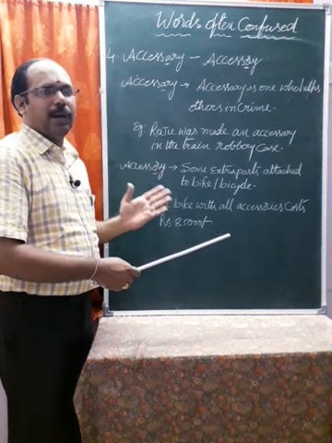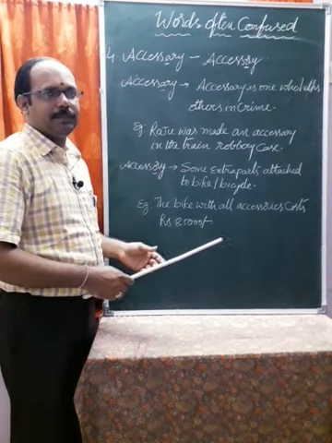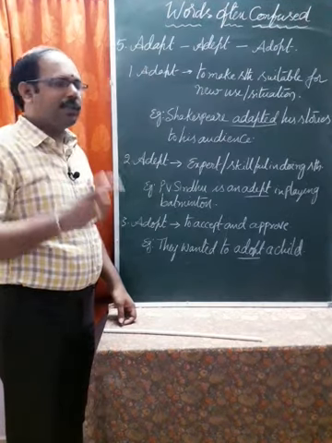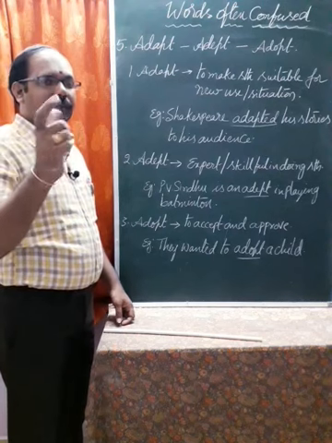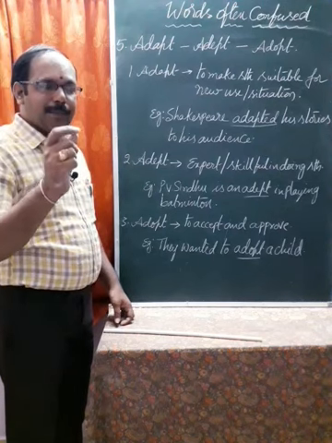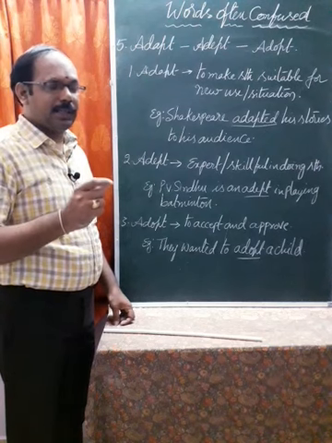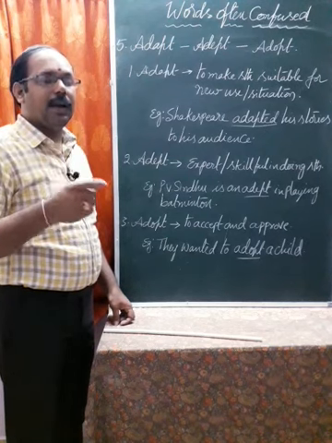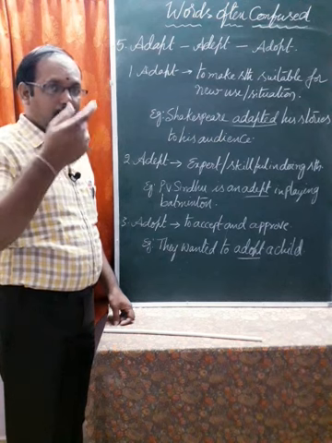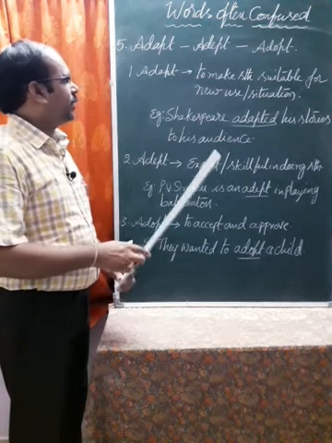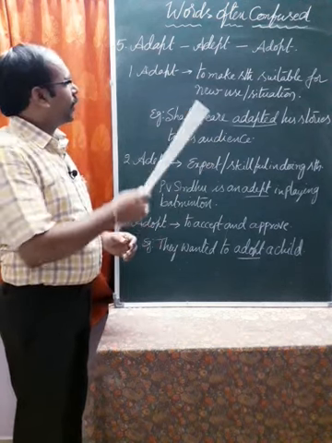These accessories are useful to protect our bike always. The fifth one is three important words: adapt, adept and adopt. What's that? Adapt and adept and adopt. Just observe it. Here, look at the board. Adapt.